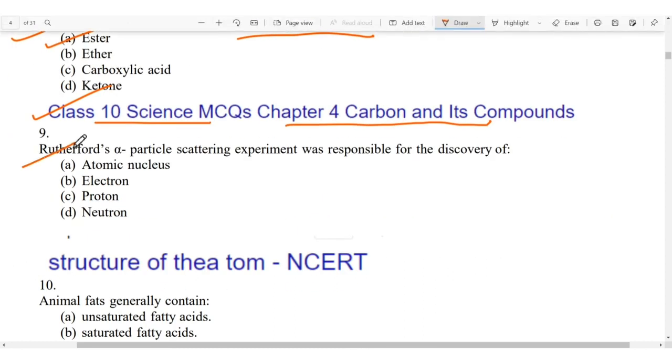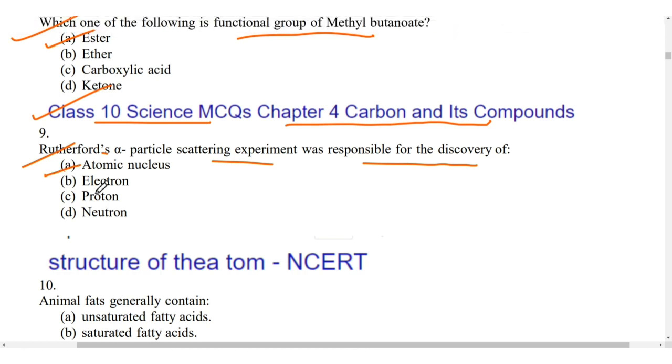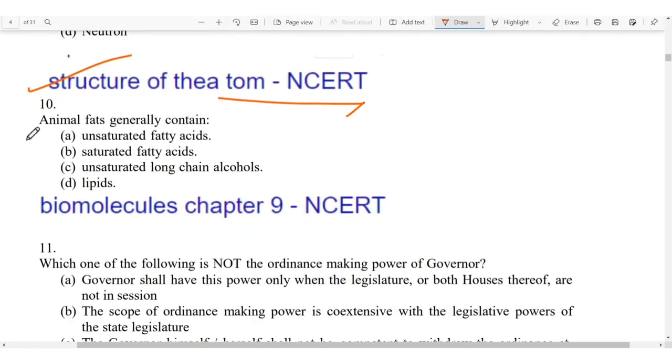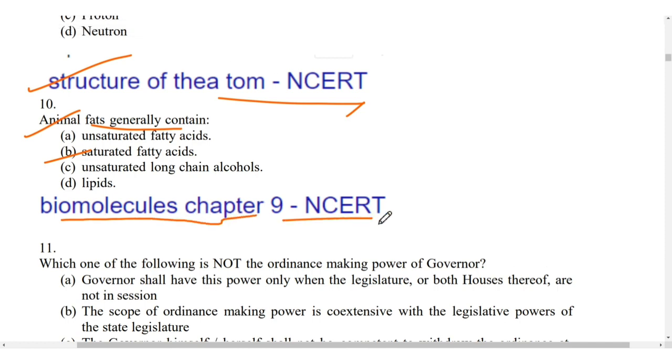Next question. Rutherford's alpha particle scattering experiment was responsible for the discovery of the atomic nucleus. Again from the same chapter, structure of the atom. Animal fats generally contain saturated fatty acids. You can read this from the biomolecules chapter of NCERT, chapter 9 of NCERT.